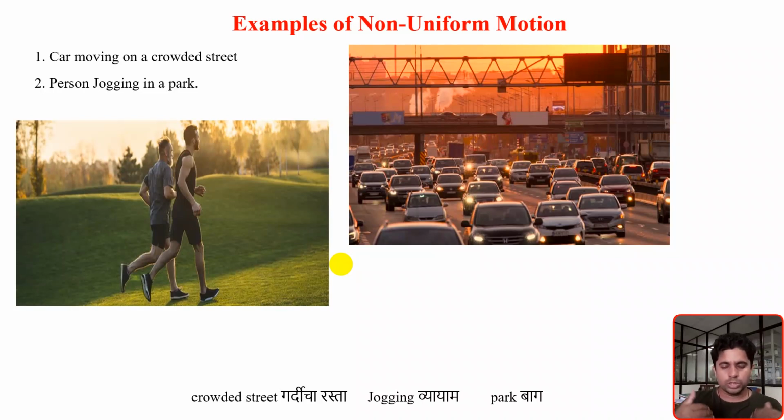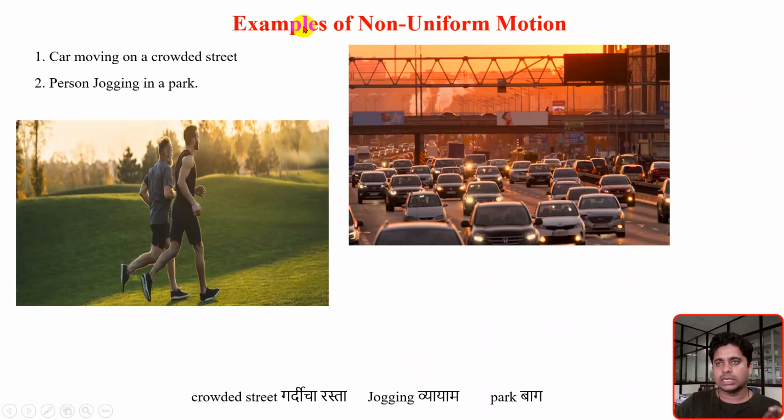So the motion we are doing there is itself an example of non-uniform motion. The person went for jogging exercise in that park, and that person is changing his running speed or his walking speed, right? Suddenly. There is no constant behavior we are maintaining there. Simply we are changing the speed. Sometimes we are increasing, sometimes we are decreasing, sometimes we are maintaining the speed. So we are making this many variations.